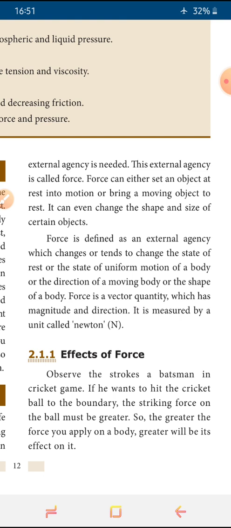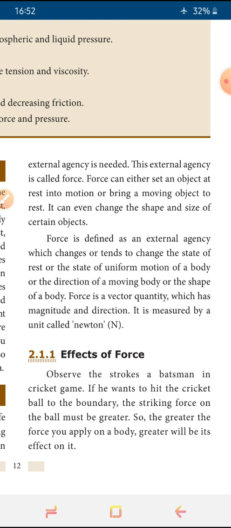Vector means it has both direction and magnitude, and its unit is the Newton. We use Newton after the name of the scientist who gave good explanations about force, which you will study in higher classes. There are a lot of topics about force.